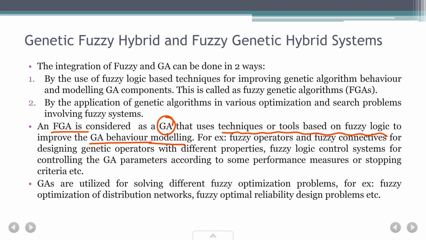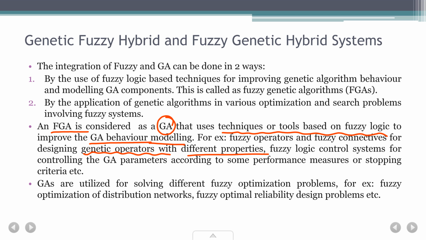Like your fuzzy logic operators: and, or, not, etc. And fuzzy connectives means membership functions, etc. All these things we use to design the genetic operators with different properties. For example, crossover, mutation, selection: we use fuzzy logic somewhere inside them for improving.